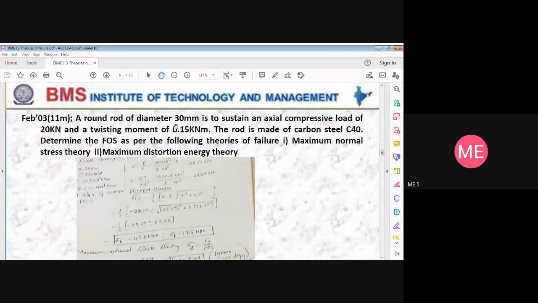A round rod of diameter 30 mm is to sustain an axial compressive load of 20 kilonewton and a twisting moment of 0.15 kilonewton meter. The rod is made of carbon steel C40. Determine the FOS as per the following theories of failure: one is maximum normal stress theory, another is maximum distortion energy theory. Please note down the problem.